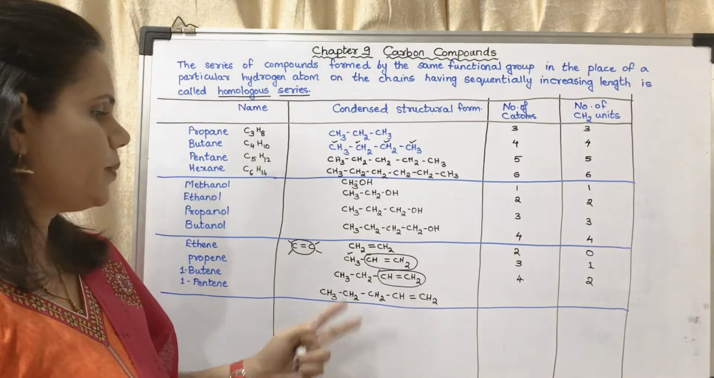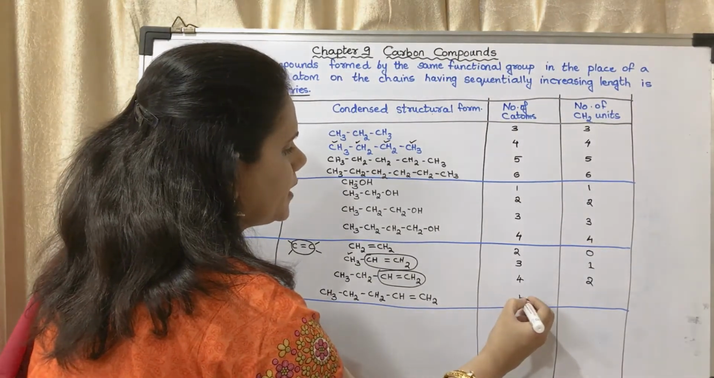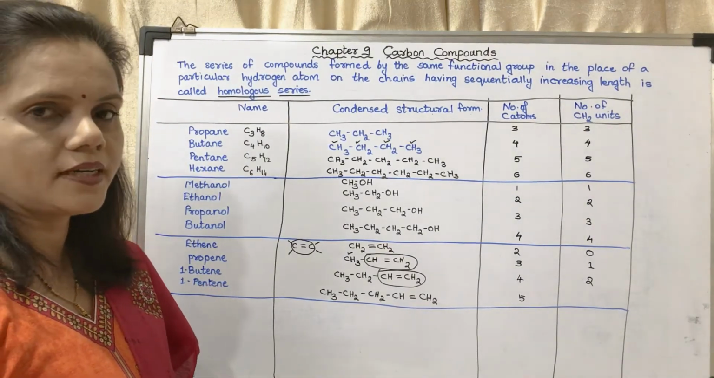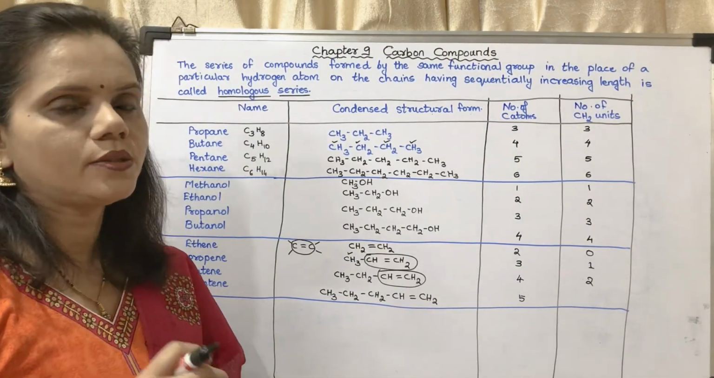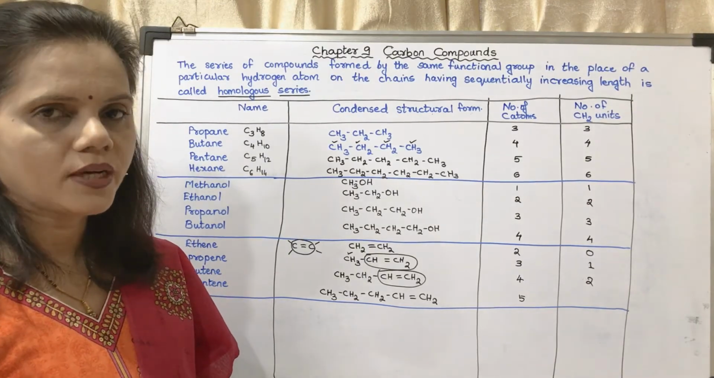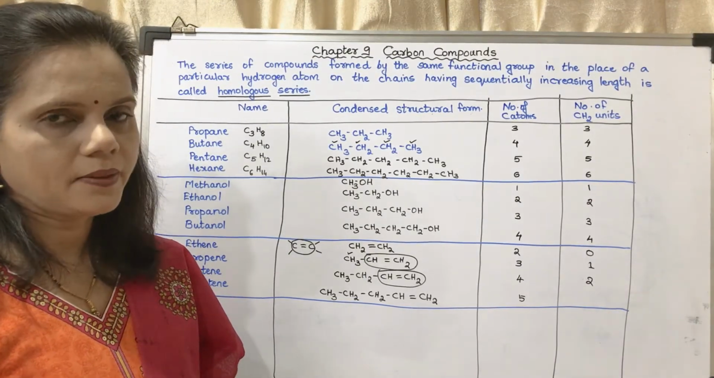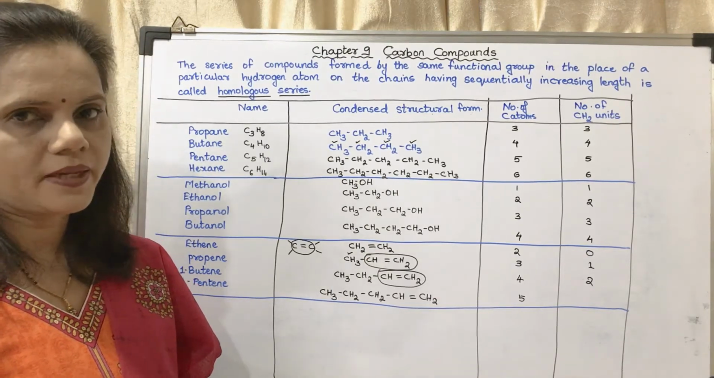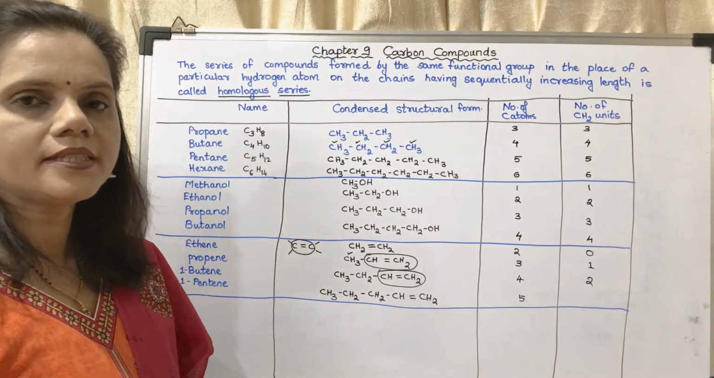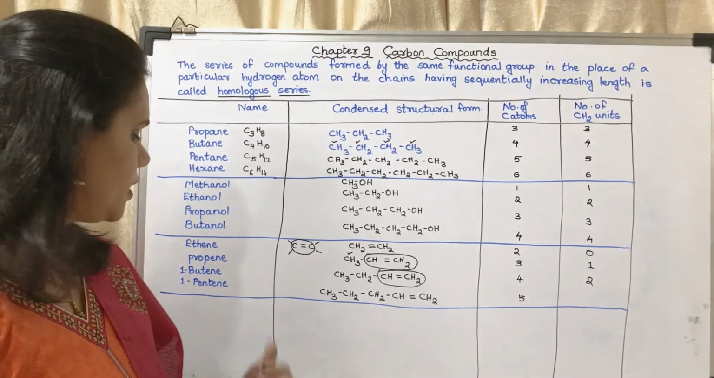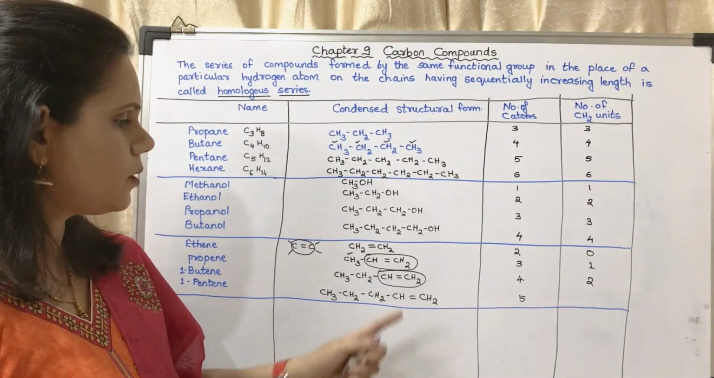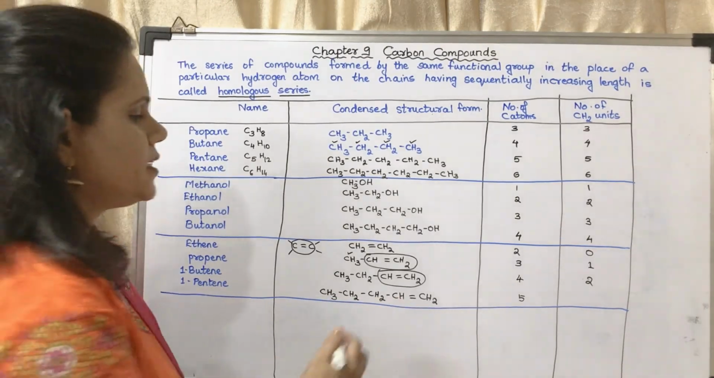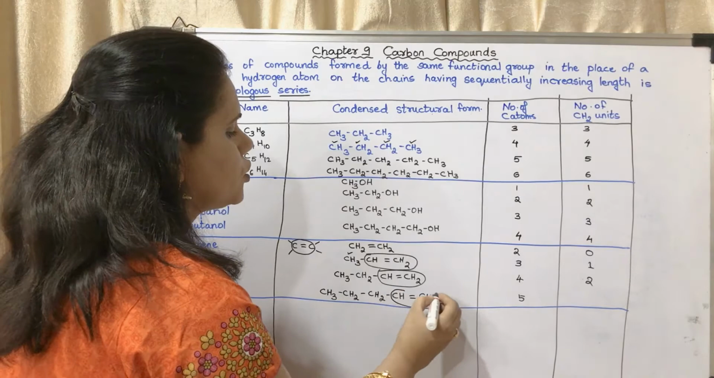Okay, now how many carbon atoms? Carbon atoms is 5. From the name itself you can understand how many carbon atoms are there. If it is meth, it is 1 carbon atom, eth 2 carbon atoms, prop 3 carbon atoms, but 4 carbon atoms, pent 5 carbon atoms. So pentene means it is a 5 carbon atom compound. ENE means it is having a double bond. This is the double bond. So how many carbon atoms? 5. This is considered as a functional group.